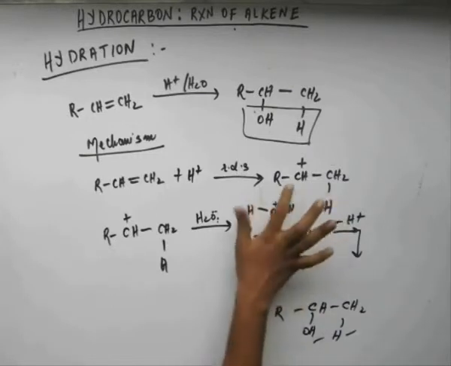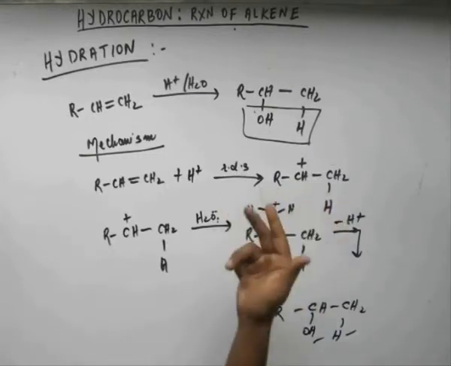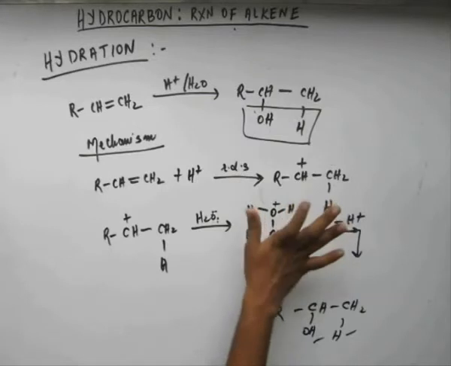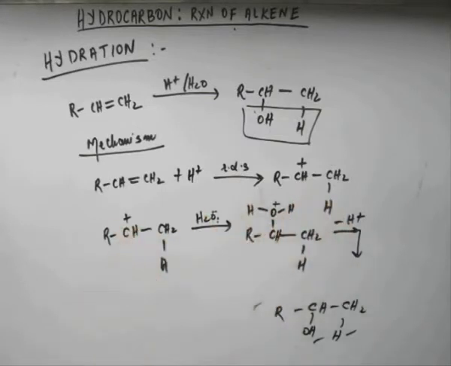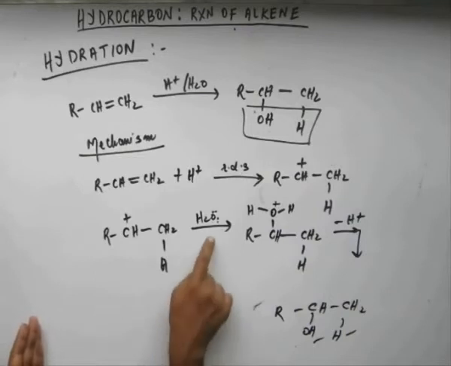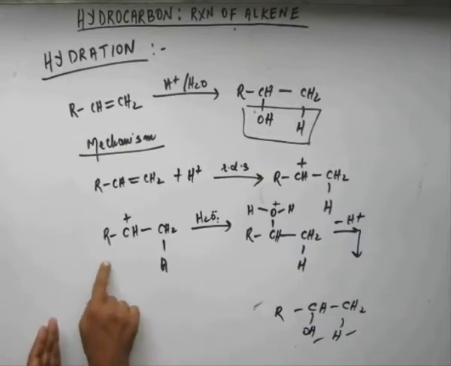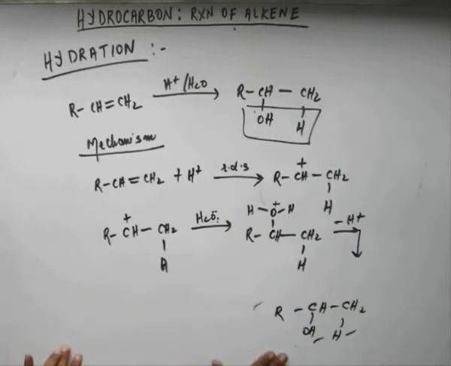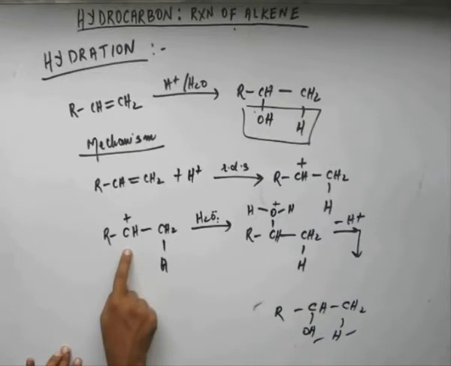So it may happen that this R has a 3-degree carbon and there will be a migration and the plus charge will migrate to another position. So before oxygen can come and attack this carbocation, rearrangement would have already occurred and this oxygen will come and attack the rearranged carbocation at the new position. Fine. So this we have to bear in mind. We will not just attach the OH group to this carbon.